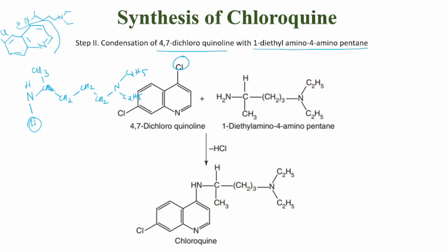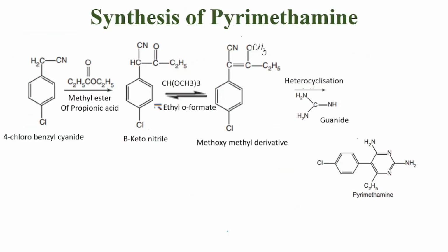So I will call it 1-diethylamino-4-aminopentane. So on addition of this to 4,7-dichloroquinoline, by removal of HCl, we will get a final product, that is chloroquine. Next we have the synthesis of pyrimethamine.